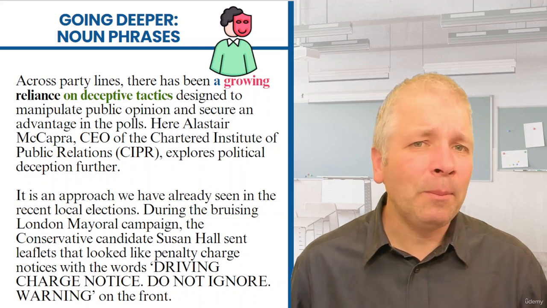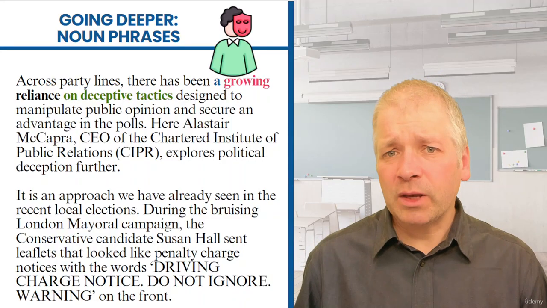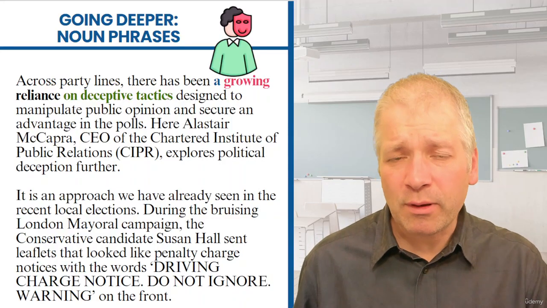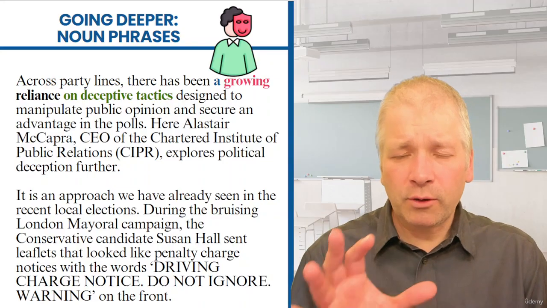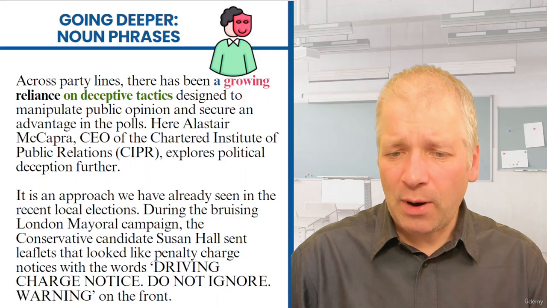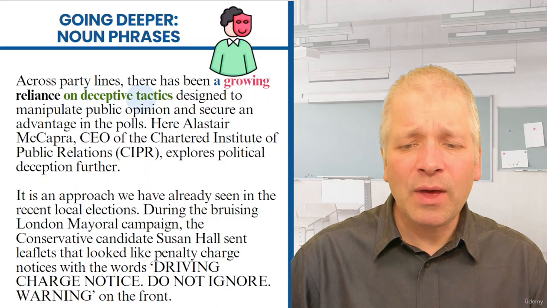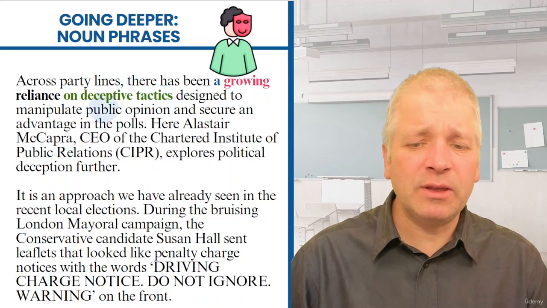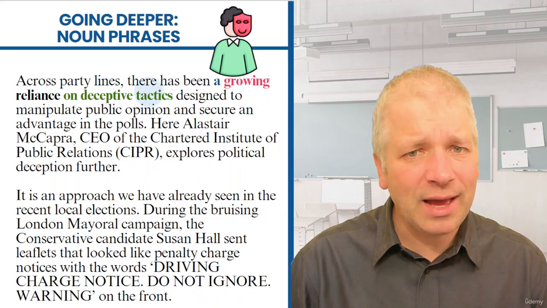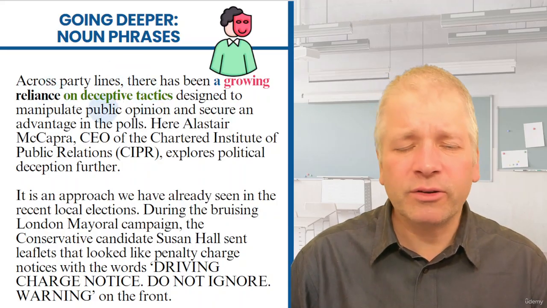The way to unpack the meaning of reliance is to use certain types of phrases or clauses afterwards. And one of the grammatical phrases we're allowed to use is a preposition phrase. So here we have on, which is a preposition. And then the noun tactics, deceptive, gives us more information about the tactics. So there's a reliance on tactics, and these tactics are deceptive.